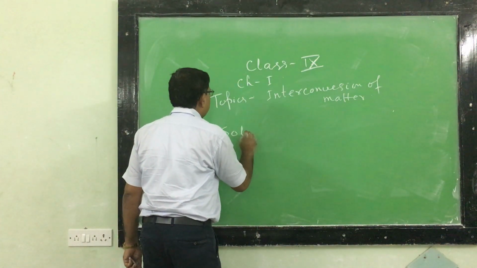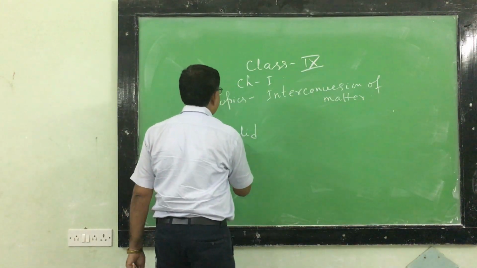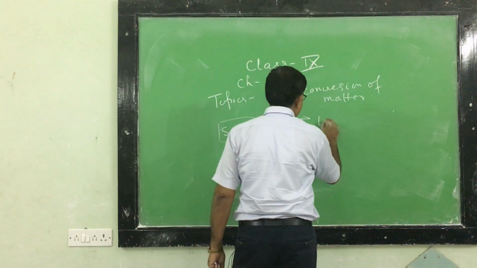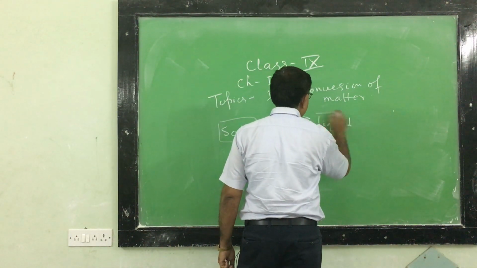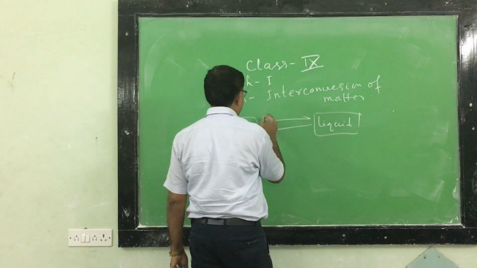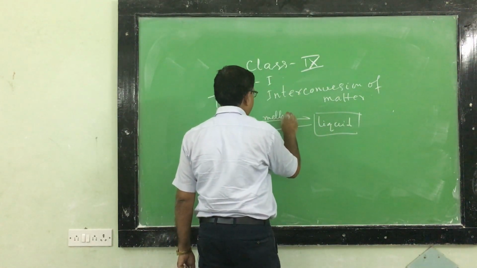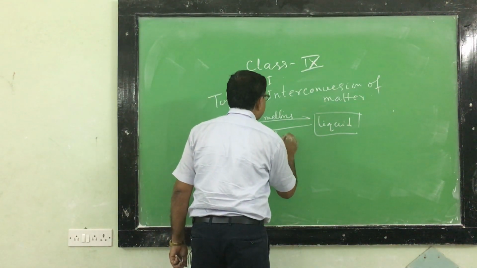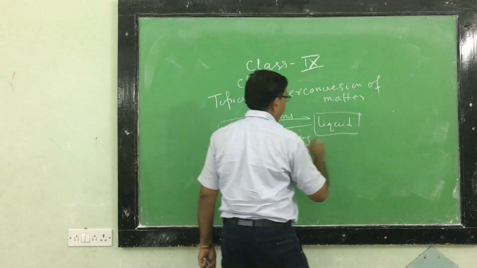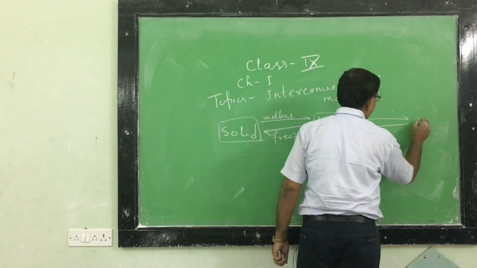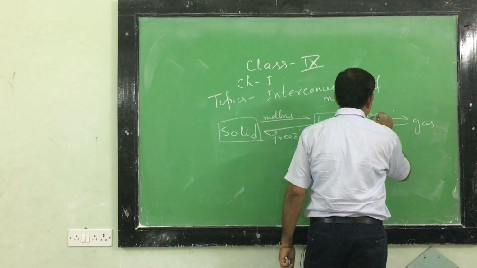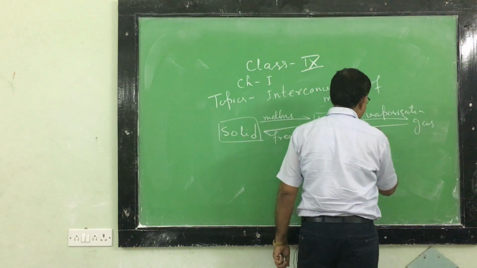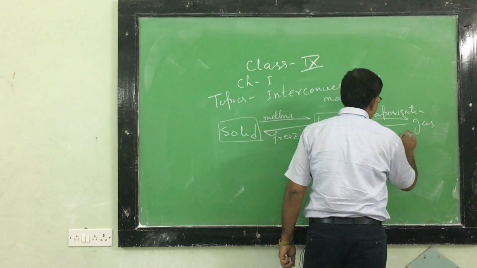So we can write it diagrammatically in this way. Say this is solid, and this process to liquid is known as solid to liquid, this is known as melting. Liquid to solid, the back process, is known as freezing. Now liquid to gas is known as vaporization, and gas to liquid is known as condensation.